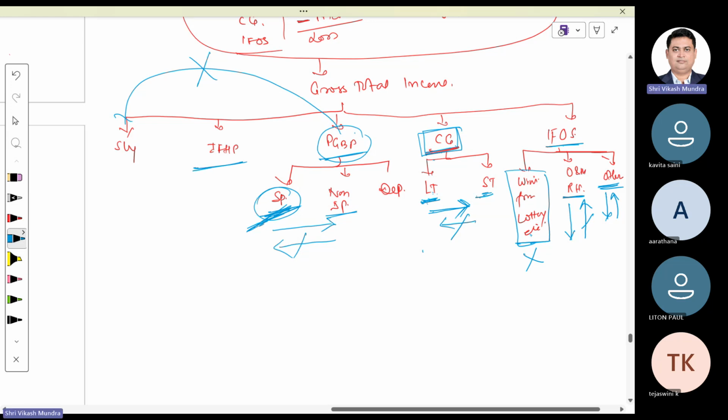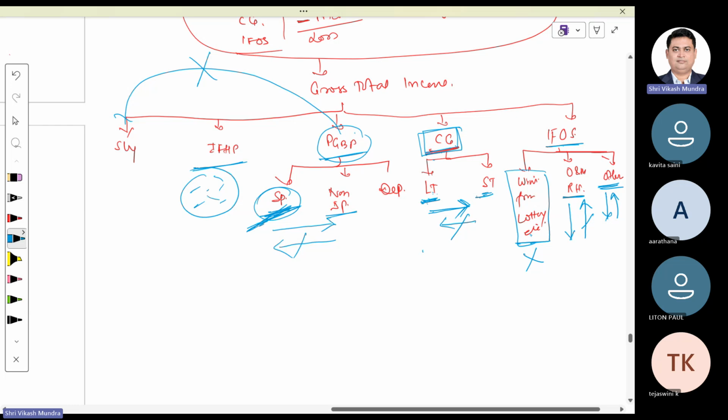Now comes income from house property. There are so many children or kids of income from house property. They share a cordial relationship among them. Whatever the result, they are showing that we all are together. A composite result will be there, plus or minus. All are adjustable among themselves.